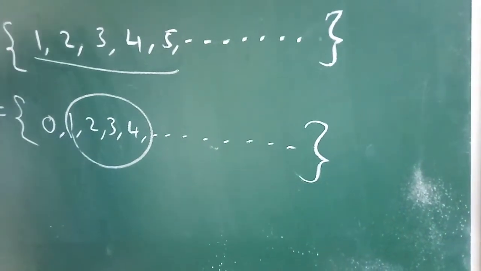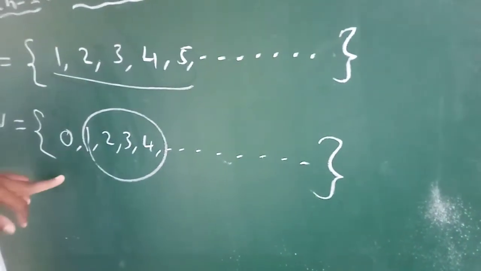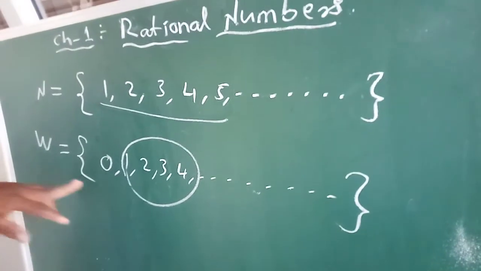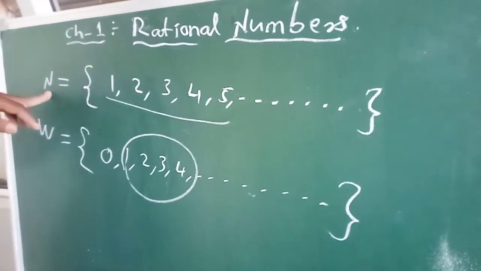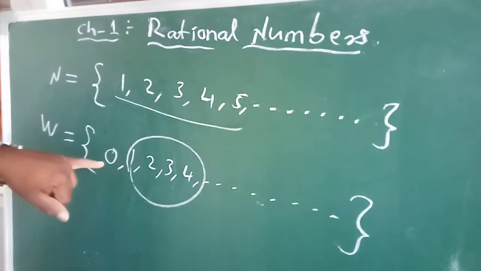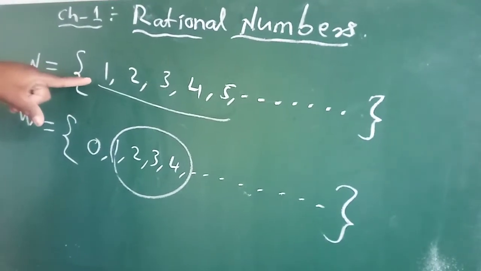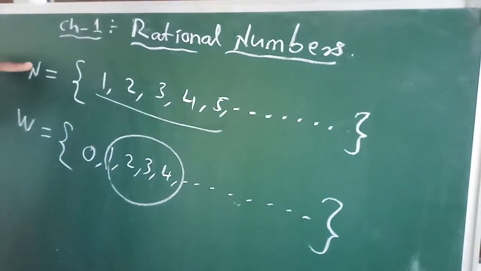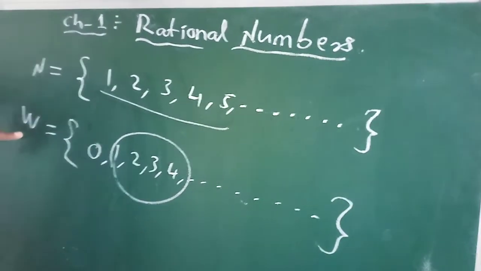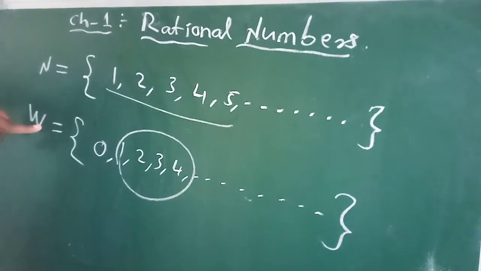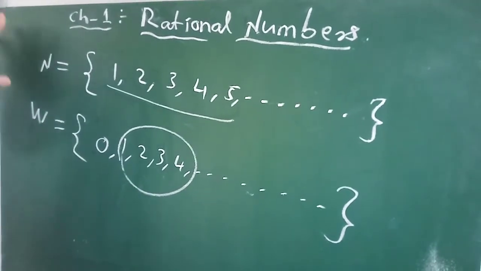Means we can say that every natural number is a whole number, but is every whole number a natural number? No, because here 0 is a whole number. Is it in natural numbers? No. That's why every natural number is a whole number, but every whole number is not a natural number.